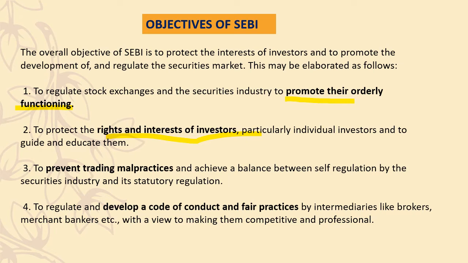I already told you before 1988 there were no rules and regulations for the buying and selling of shares, by which people started cheating the investors. Even brokers started cheating. The merchant bankers also started. Merchant bankers are people who help in the selling of shares. With a view of making their competitive professions, everybody wanted to make an image, for which they started cheating the investors. Because of all this, people started losing their faith, so the government of India started this independent statutory body.